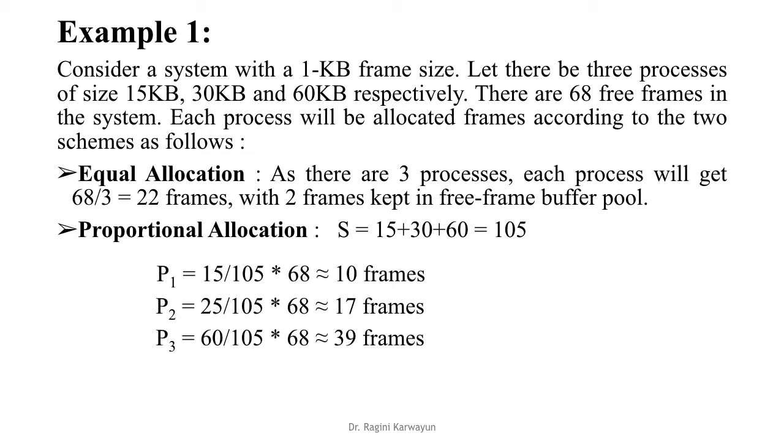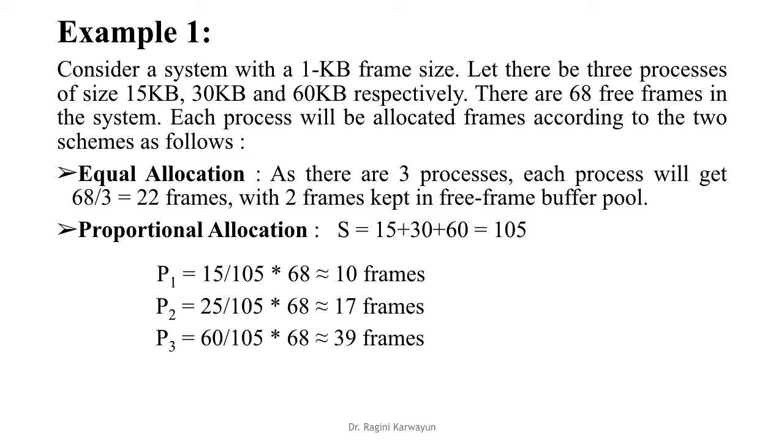So each one will get equal allocation irrespective of size. The 15 KB process only requires 15 frames, the 30 KB process requires 30 and the 60 KB process requires 60, but we will give 22 to each.